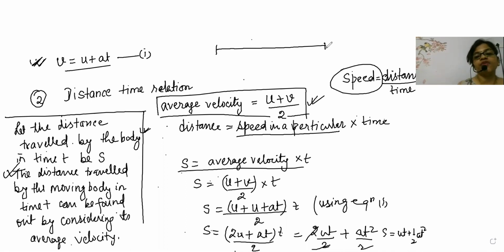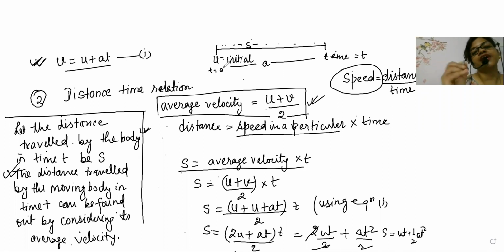Means the journey where the body started moving from initial velocity u and covered a total distance s with an acceleration a in time t. So the body started moving with time t equal to 0 till time t it went. I hope you might have understood, beta.